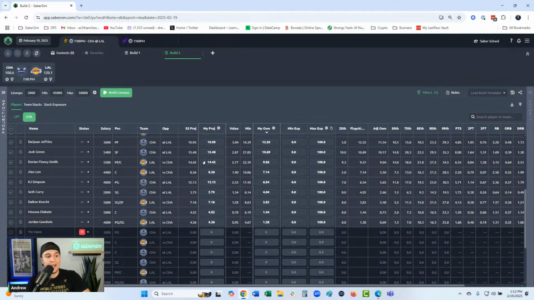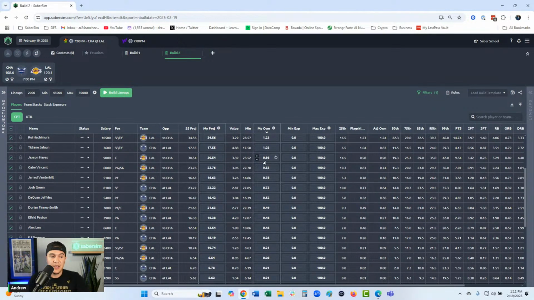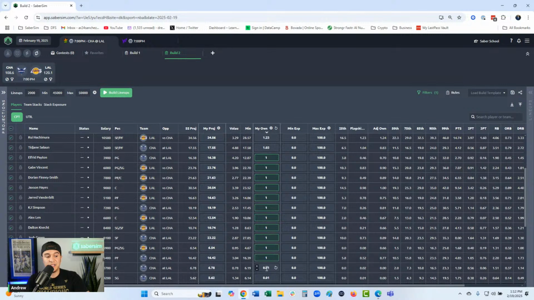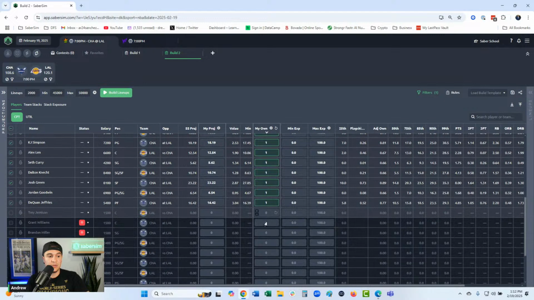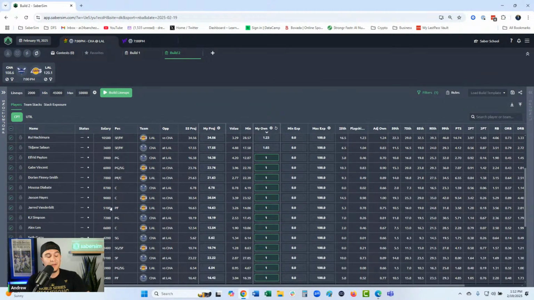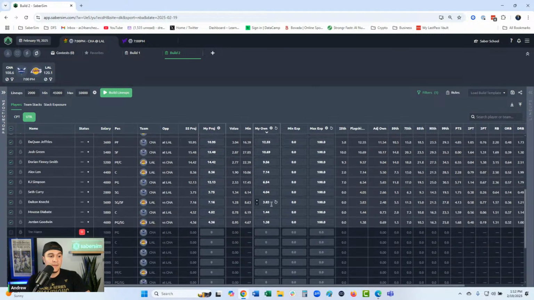But if we jump over to captain, we are going to see some more zeros here. So then what I would do is go in and put all these players at a minimum of 1% ownership, so it doesn't affect the Geomean formula by trying to do multiplication by 0, right? So I would set all these to 1. If all of my captains are standardized to 1, I typically like my utilities to be higher. I might come in here and put like 3 minimum. I think 3 is an okay number to have because there's already a player at 3%.